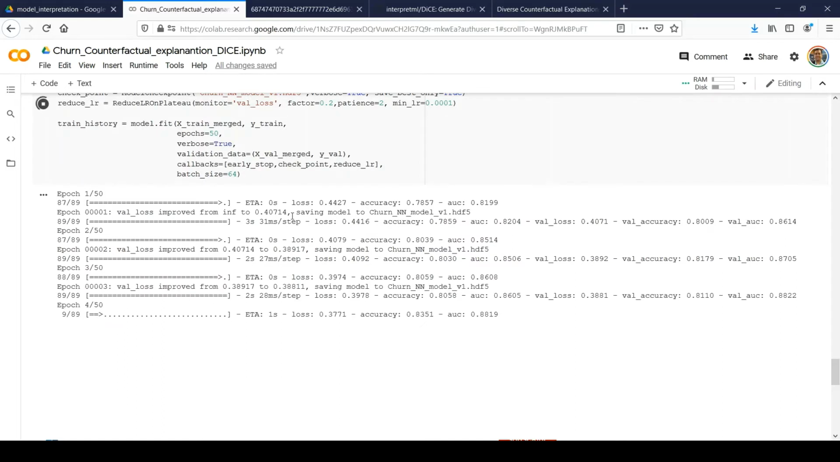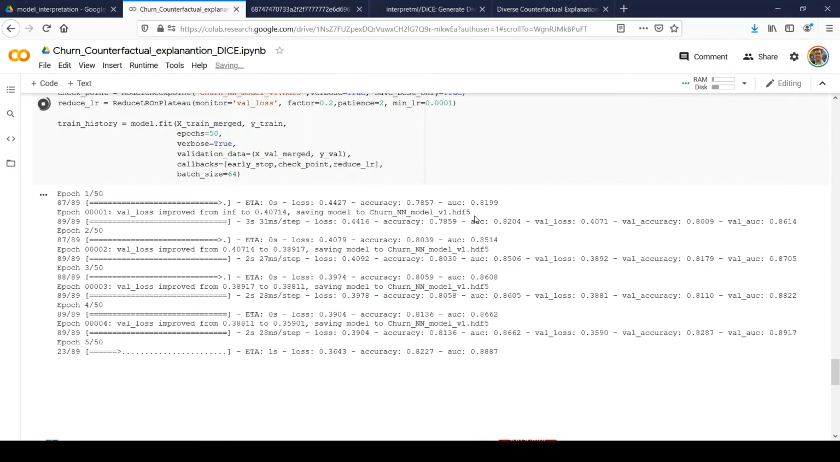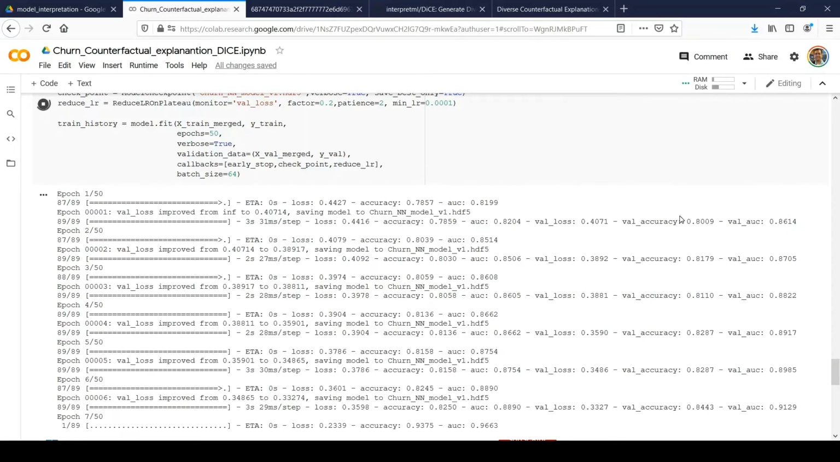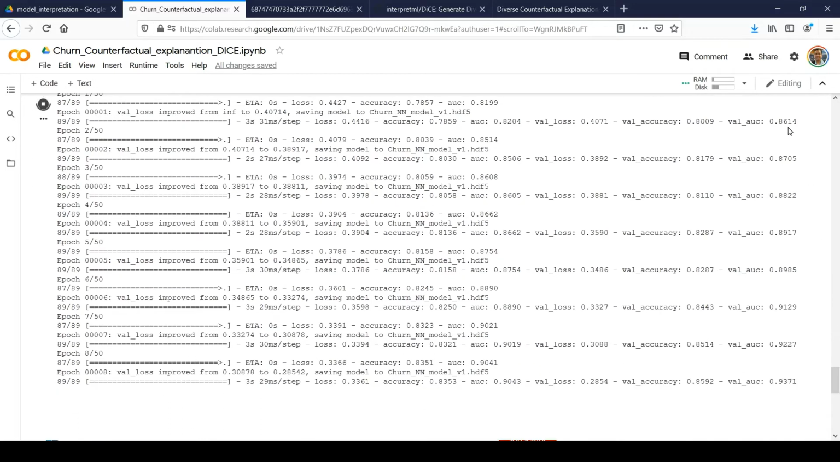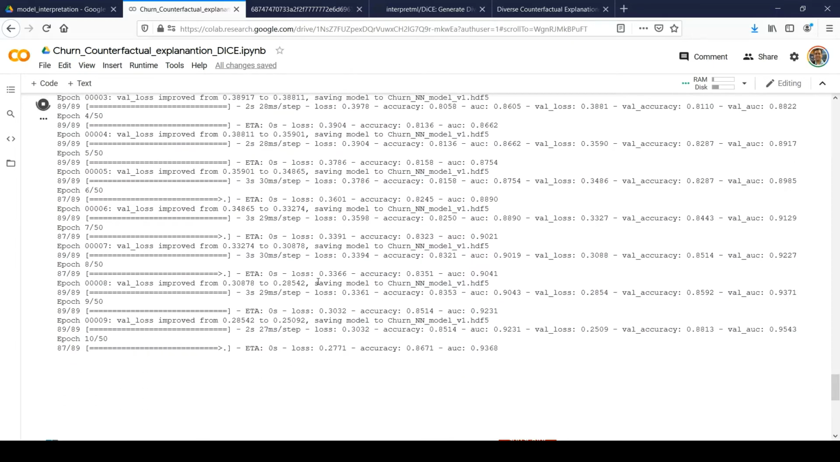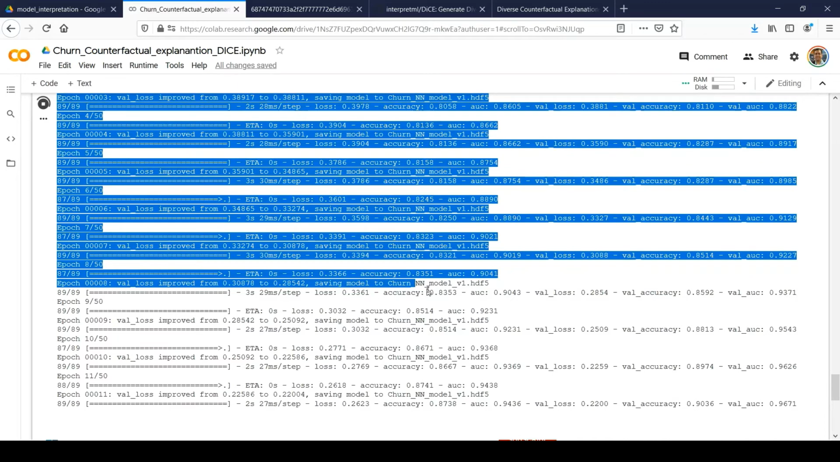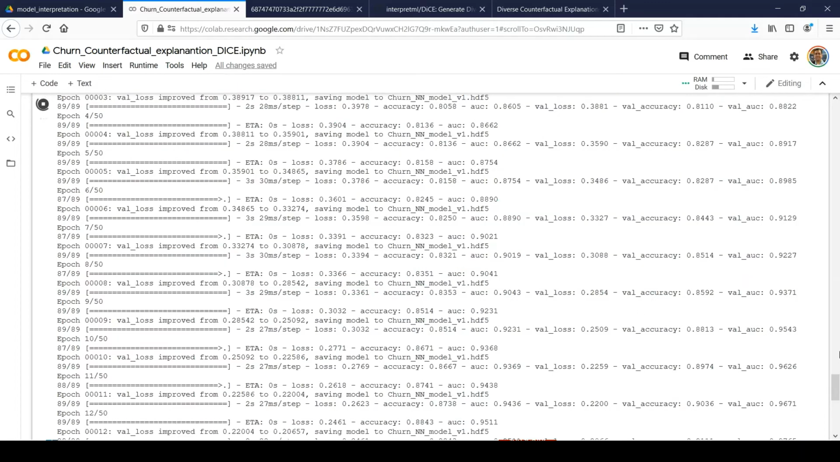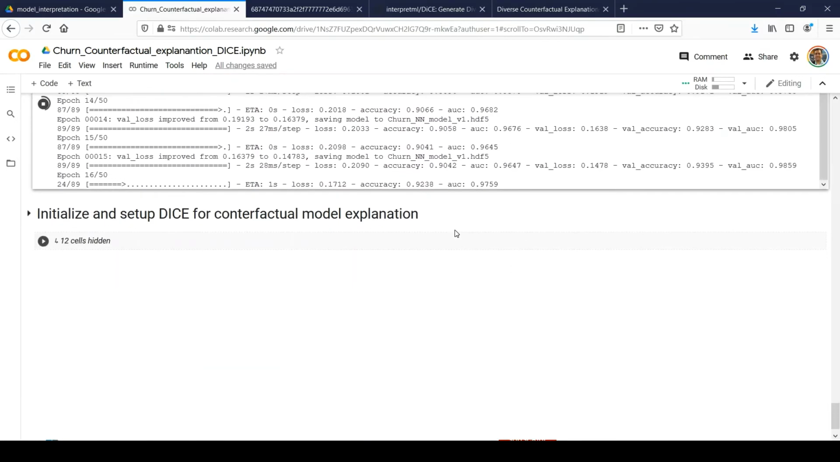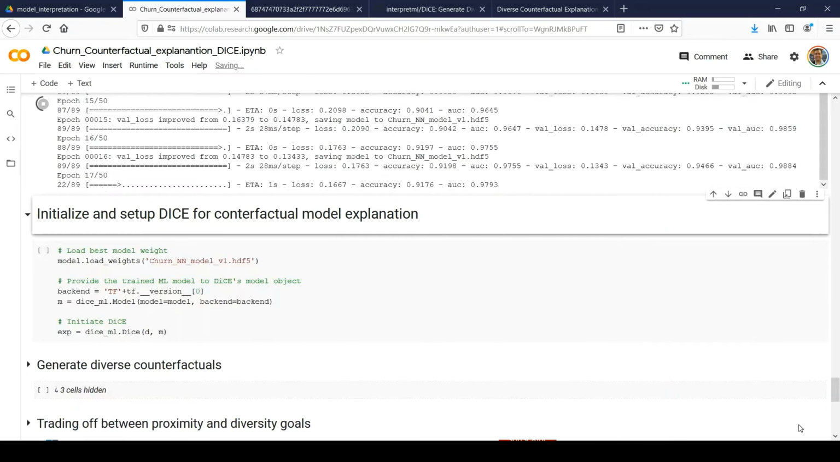And here you can see it's saving the model weight, and you can see the validation AUC and validation accuracy improving on an iteration basis. You can see it, right? At every iteration, it would be saved in this model weight HDF5 file, right? Once it is trained, we will take that model and try to generate model explanation with the help of the DiCE ML package, right?